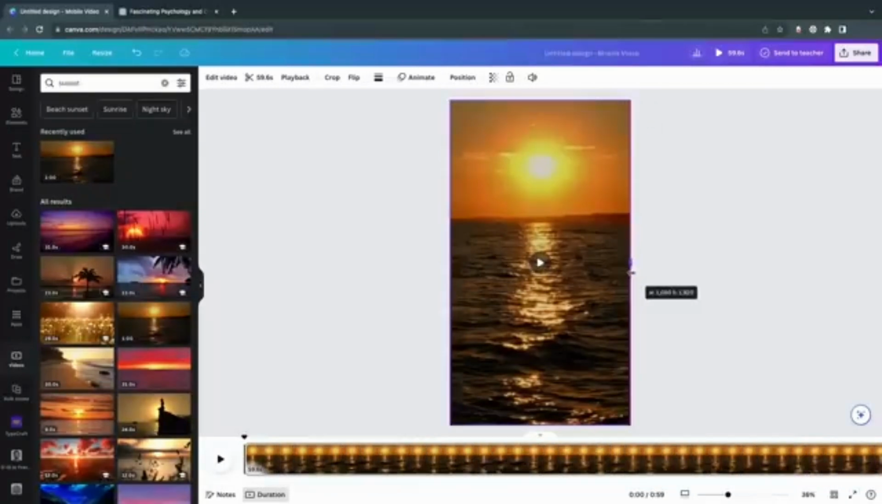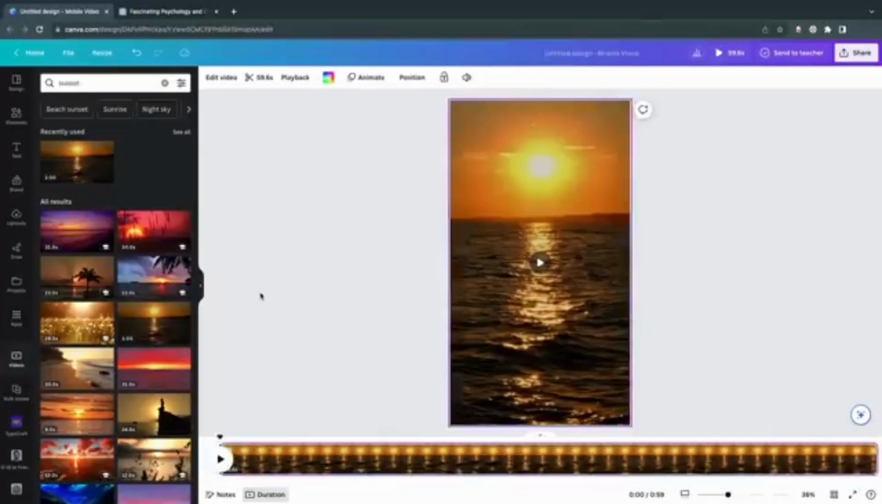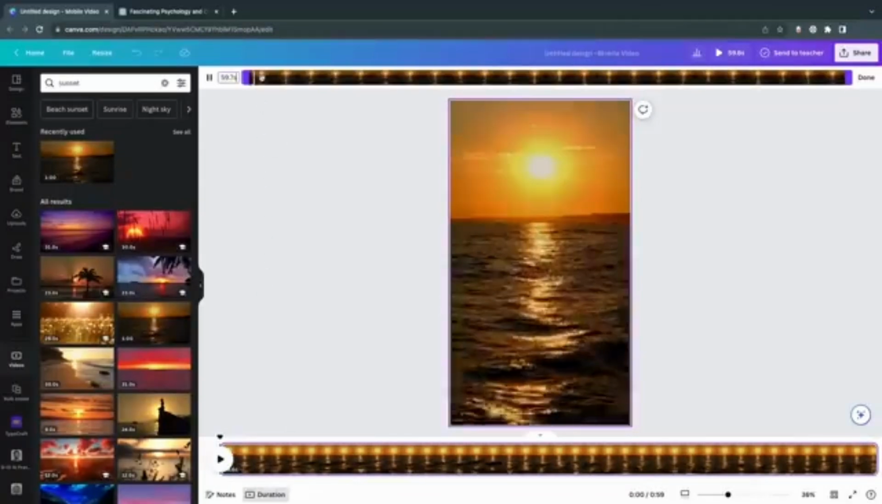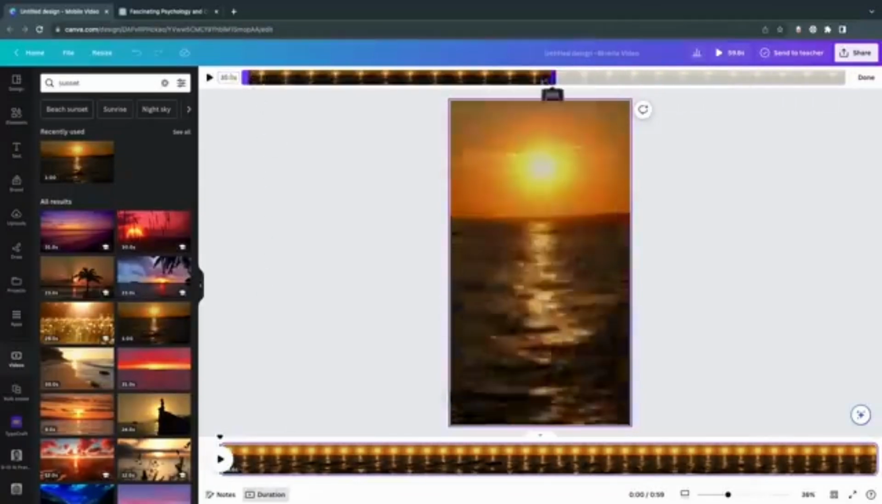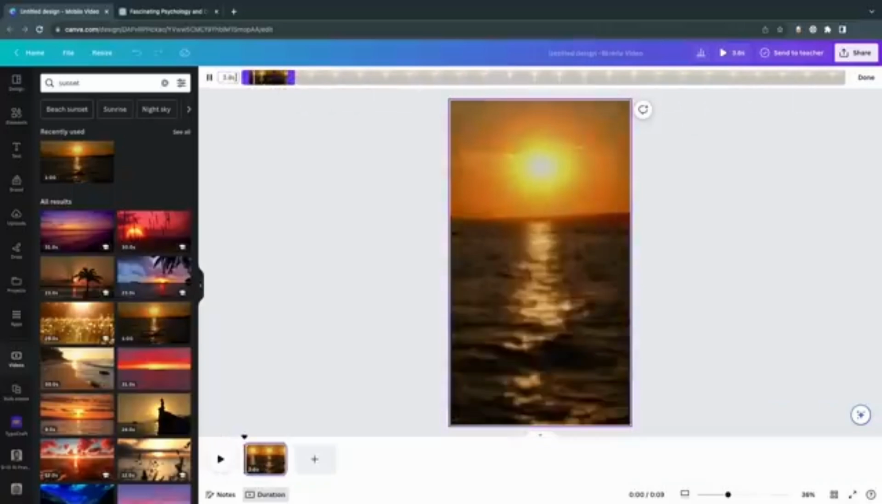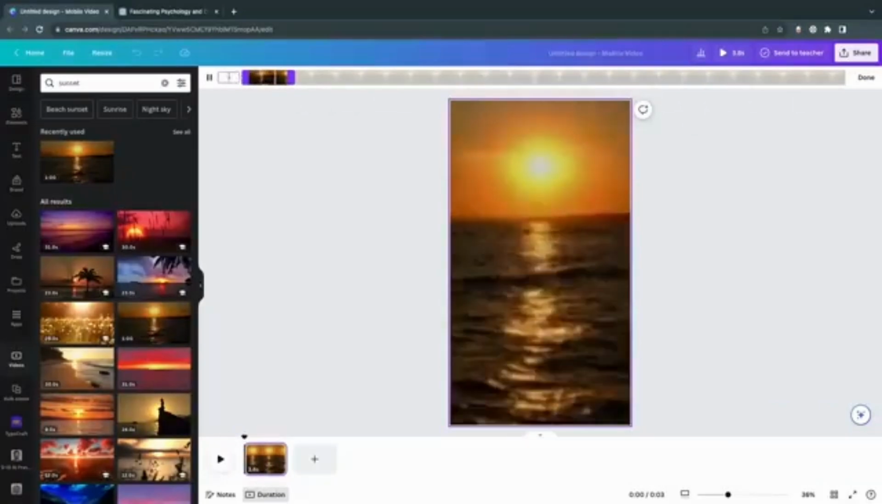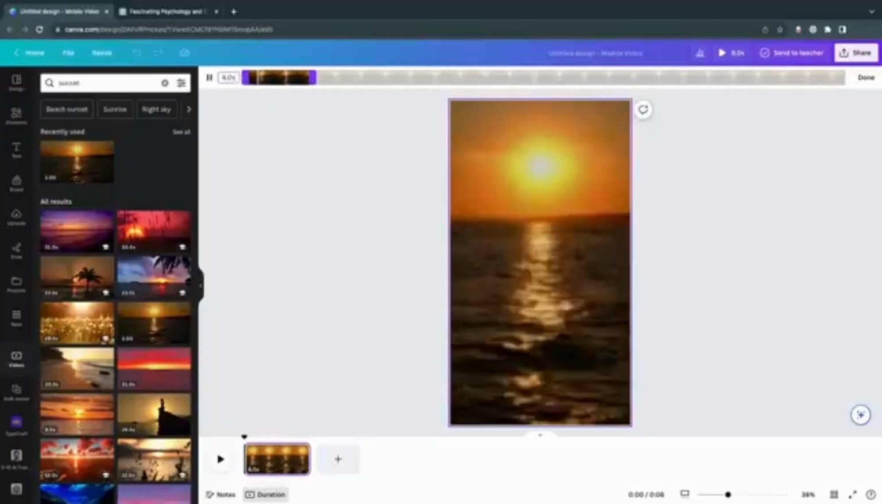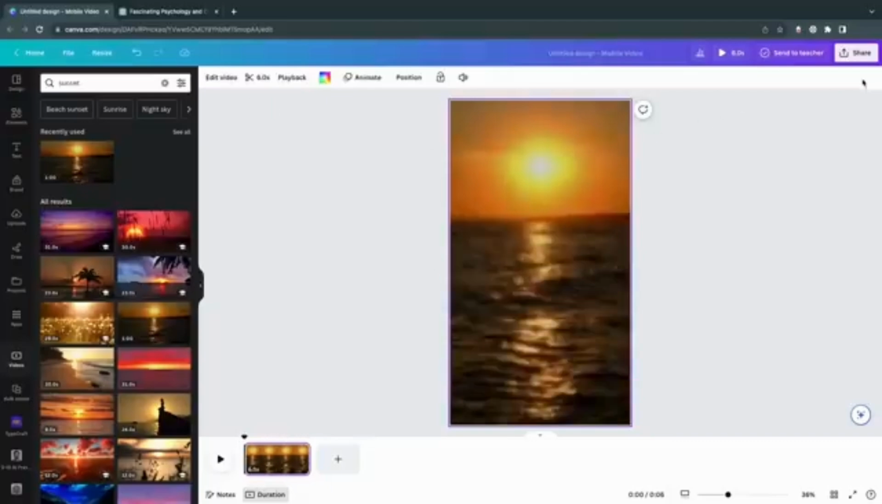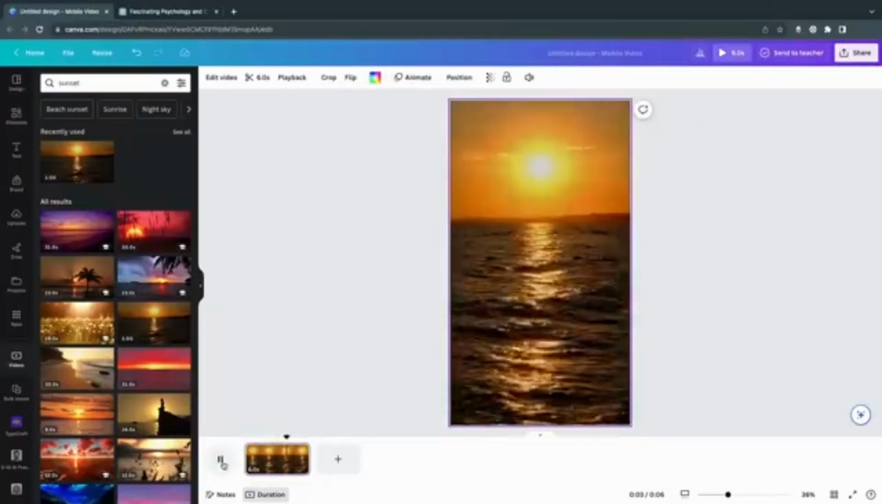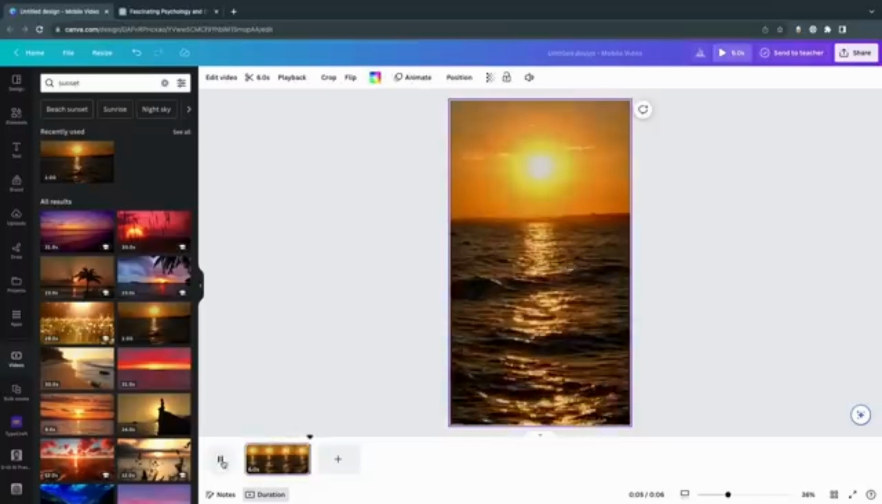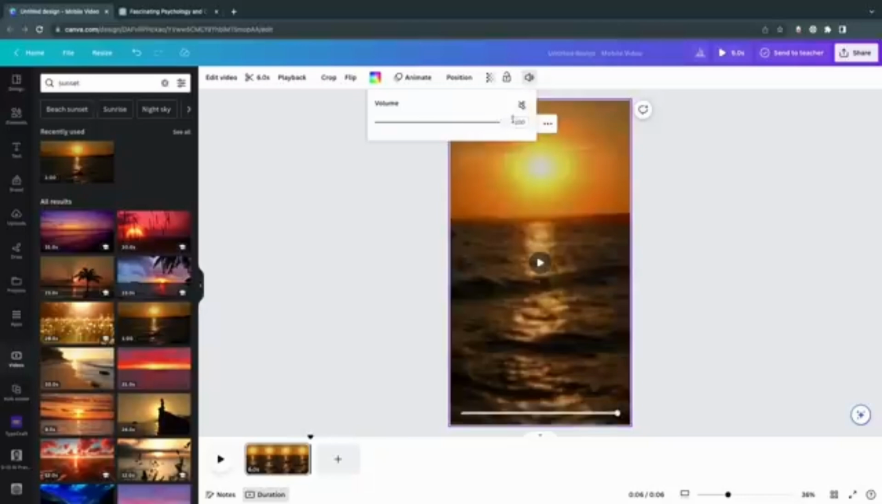Now, the next step is creating the text overlay. First, let's adjust the video duration to about 5 to 6 seconds, because longer videos than that might not be engaging enough for these short-form platforms. Just drag the video down here to around the 6-second mark. Next, remove any background noise or music from the video. Click on the video, locate the volume icon up here in the top right corner, and drag the volume all the way down to mute it.